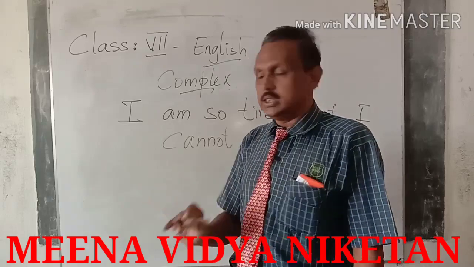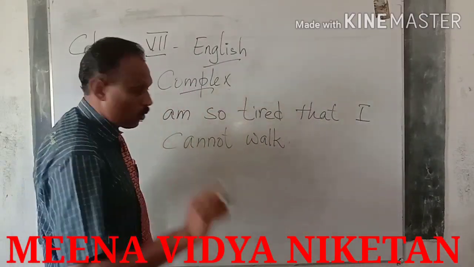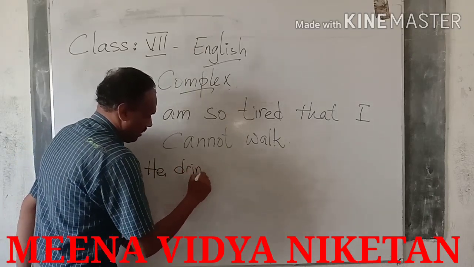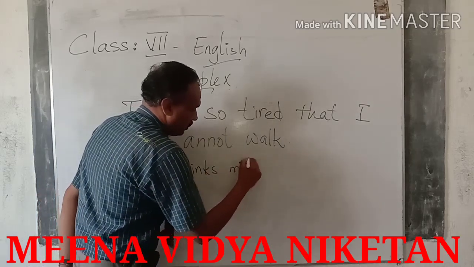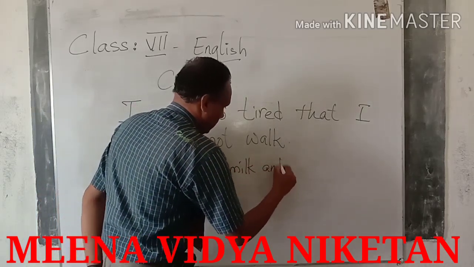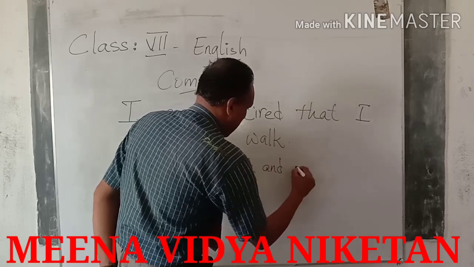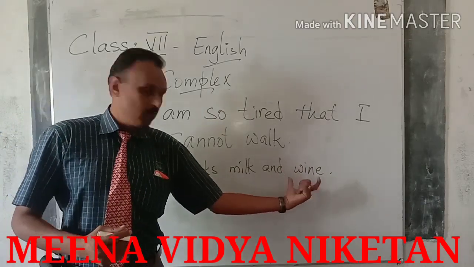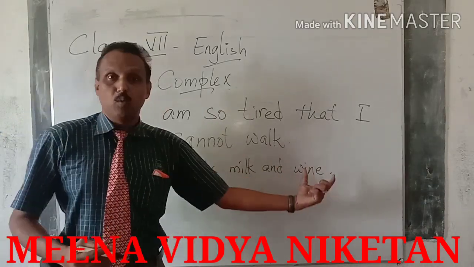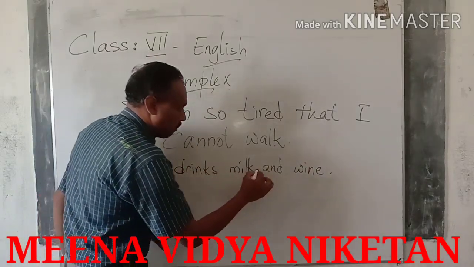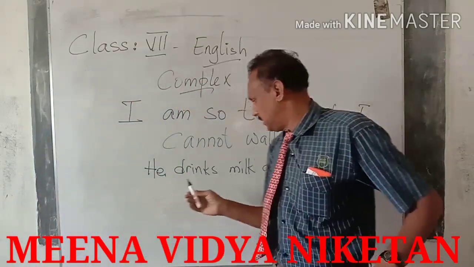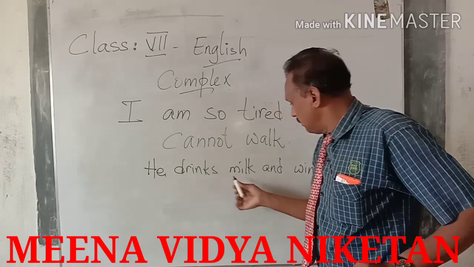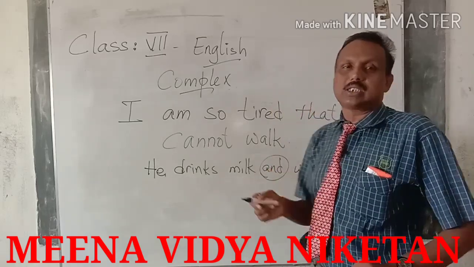In this compound sentence, we saw coordinate sentences. This is a compound sentence. Don't confuse it with a complex sentence. He drinks milk and wine. So what is this one? Milk is good for health, wine is not good for health, and that's why he drinks milk and wine. He drinks milk, that is one sentence where he is the subject. And he drinks wine, that is another simple sentence. Both the simple sentences we are joining with the help of this conjunction.